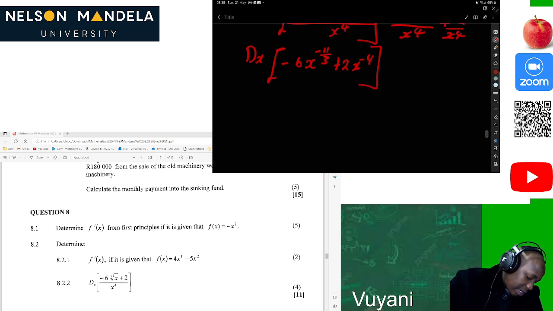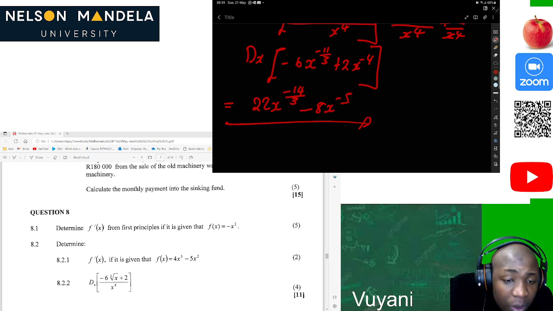Okay, then now we can apply our rules. Negative 11 over 3 times negative 6. That should be 22x to the power negative 14 over 3 minus 8x to the power negative 5. Then we got the answer there.